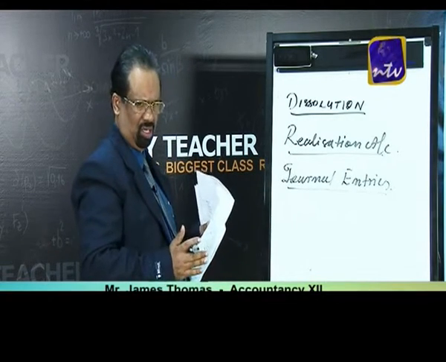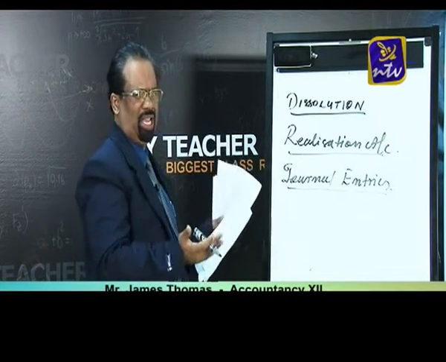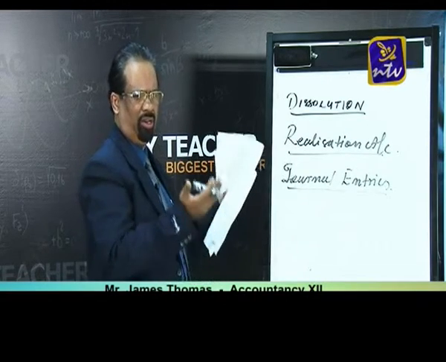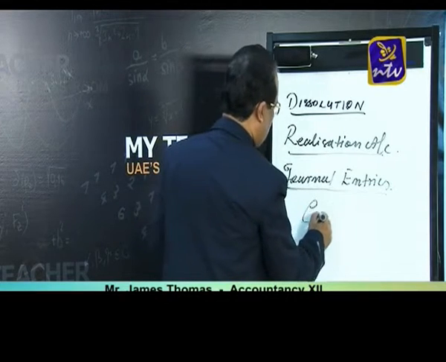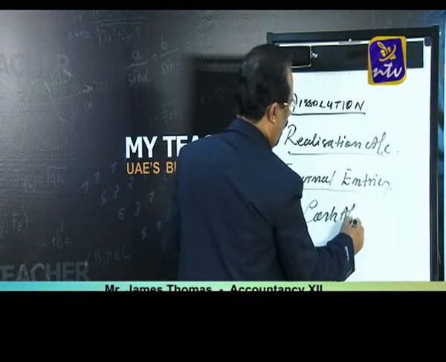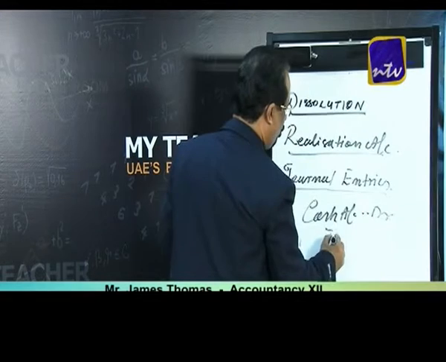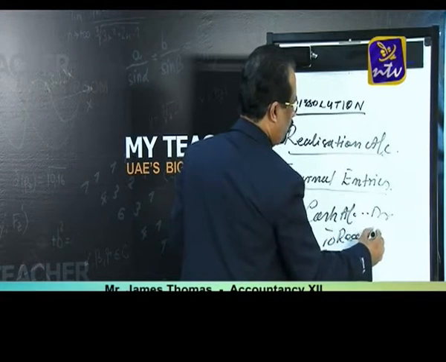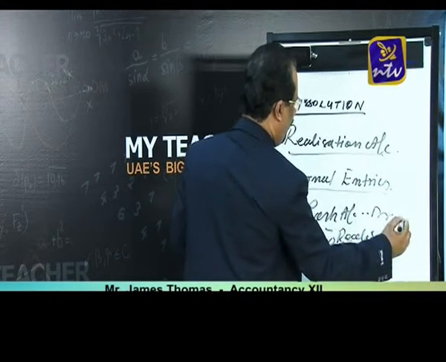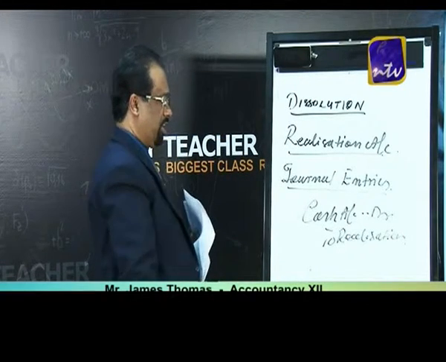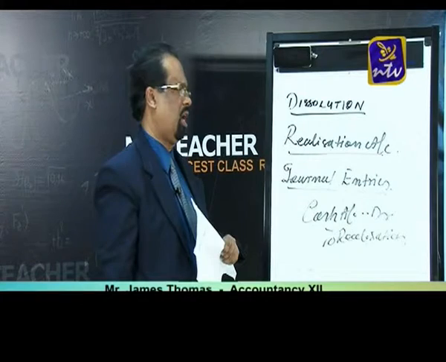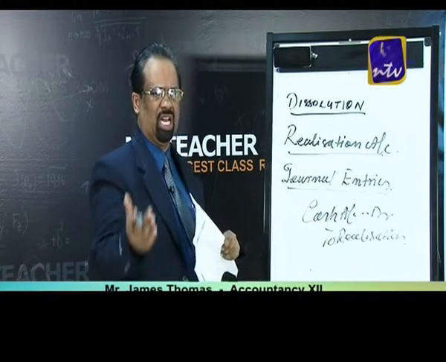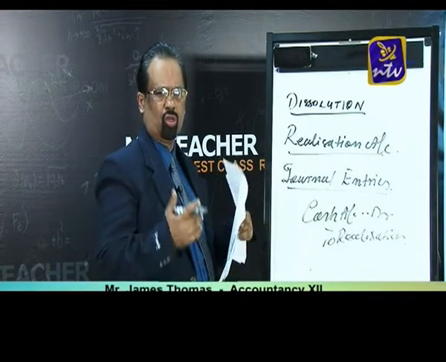So, next point, after transferring all assets to the realization account and after transferring all liabilities to the realization account, the next procedure is we are realizing the assets. That means we are selling the assets outside and collecting the money. So by passing a journal entry: cash account debtor to realization account. So listen once again. When we are selling the assets, the journal entry is cash account debtor to realization account.